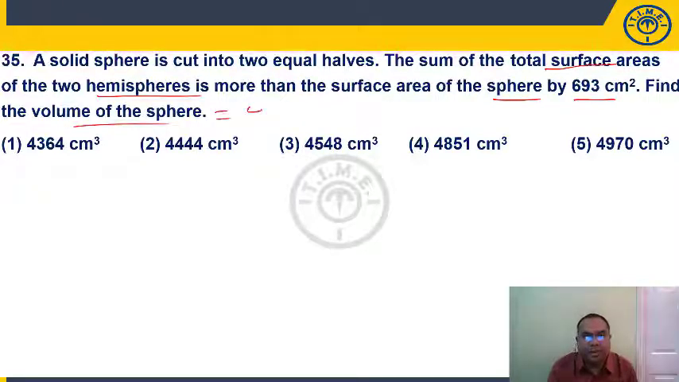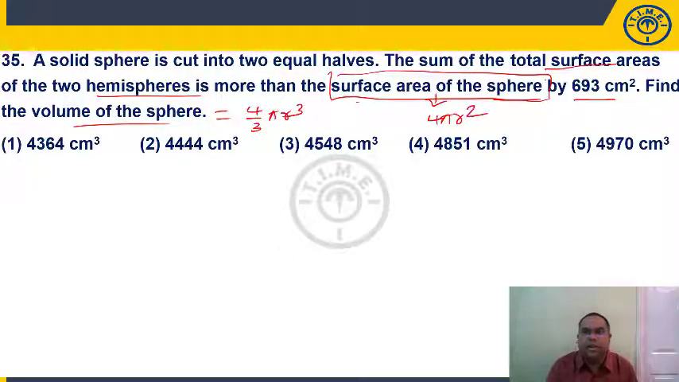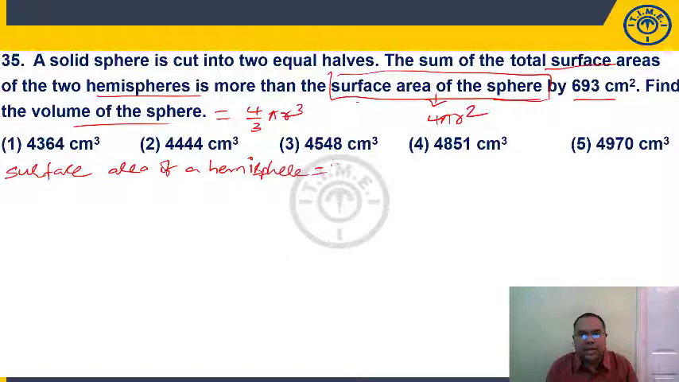What is the formula for the volume of the sphere? 4 by 3 pi r cube. What is the surface area of the sphere? The surface area of the sphere is 4 pi r square. What is the surface area of a hemisphere? If you know the formulas, you will get the answer. Cutting the sphere into two equal halves, the surface area of a hemisphere is 3 pi r square.